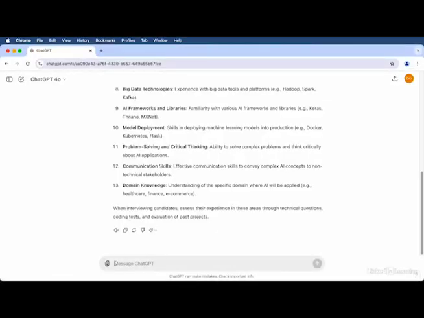Now that we have the required skills identified, we can use AI to draft or refine job descriptions. Let's see how. So, here's my query.